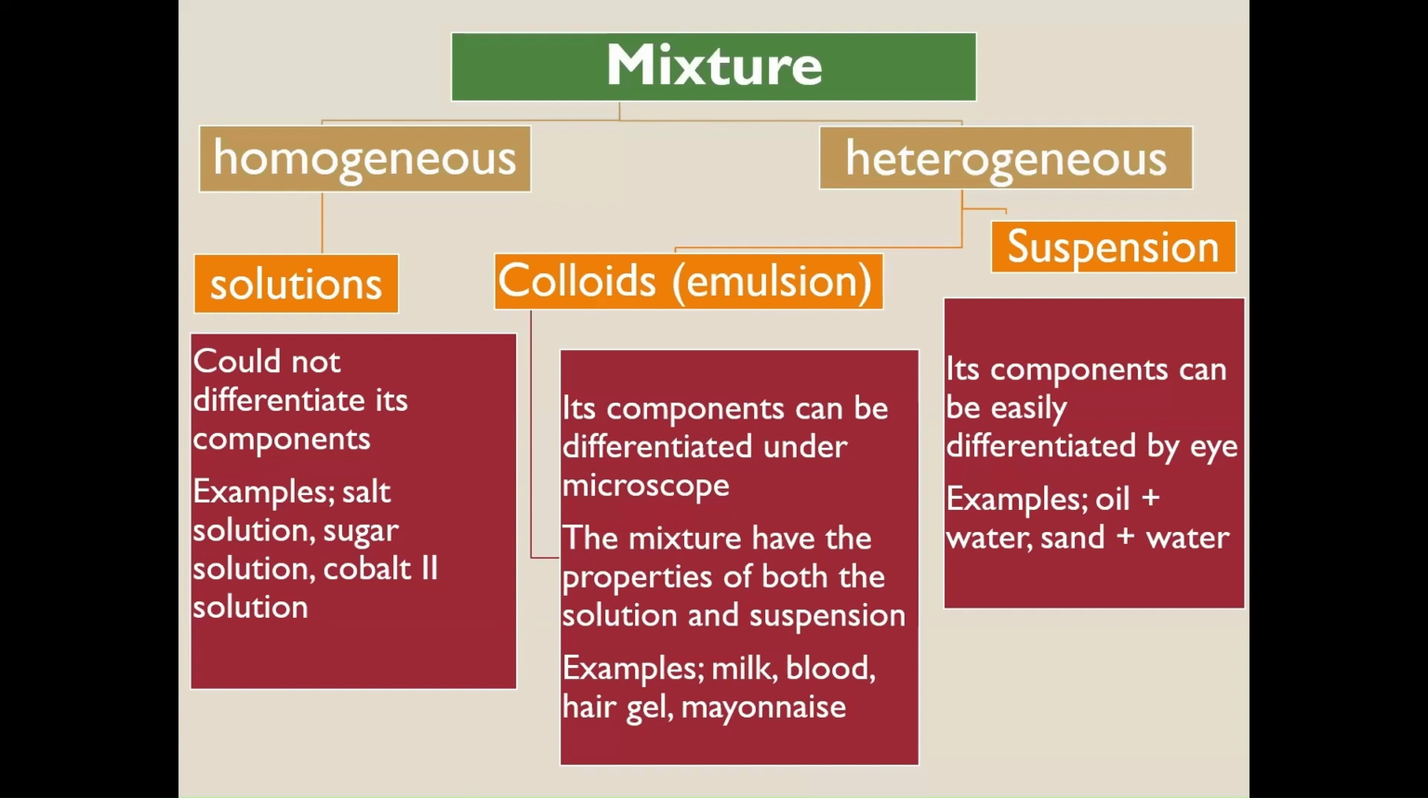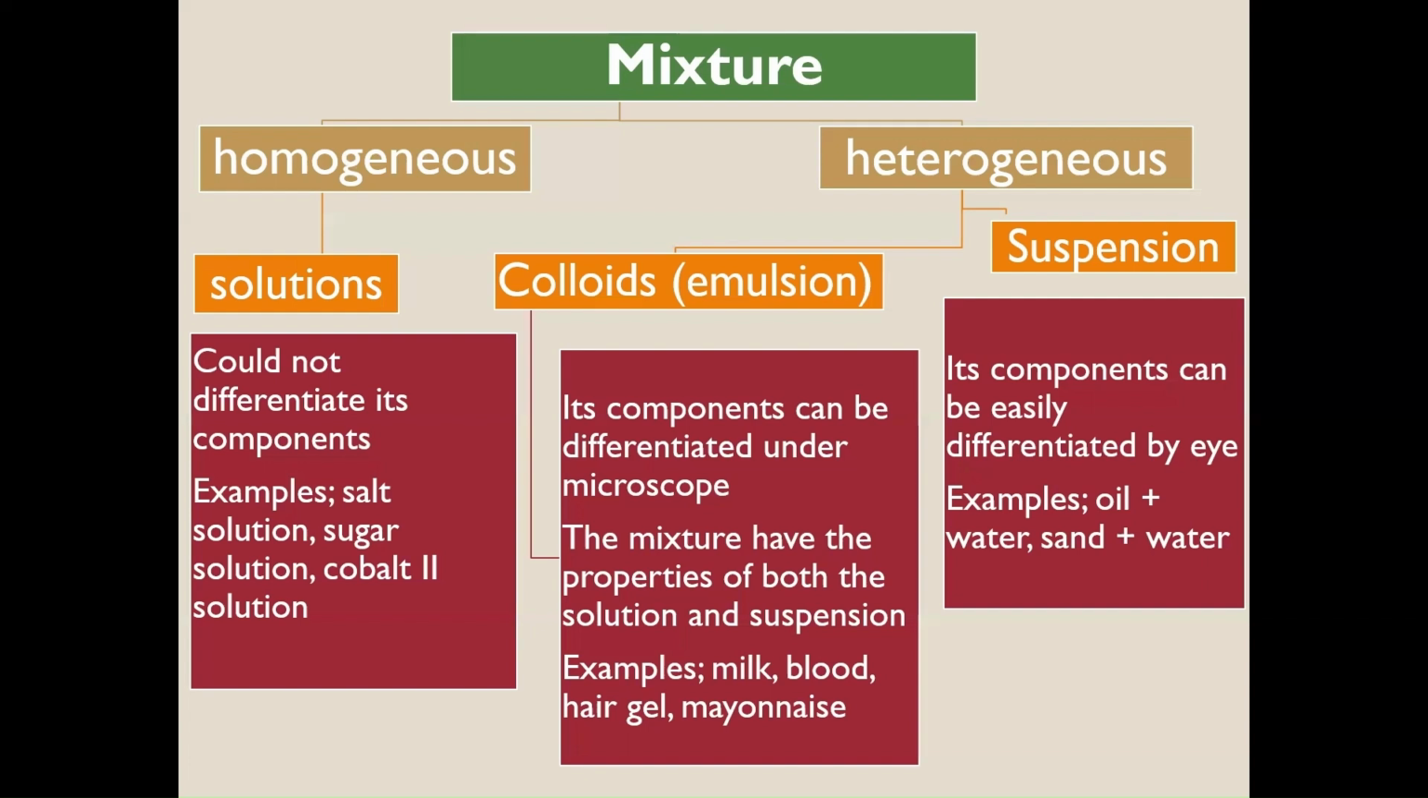Okay, so a mixture can be homogeneous or heterogeneous. Homo means similar. Hetero means different. So a homogeneous mixture is a mixture where you couldn't differentiate by your eye the layers of the compounds that are mixed together. For example, when you mix water and salt together, they are completely dissolved, and at the end, you have a clear solution. You couldn't differentiate the particles of salt anymore. So this is the homogeneous mixture.